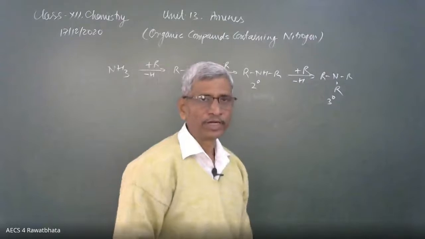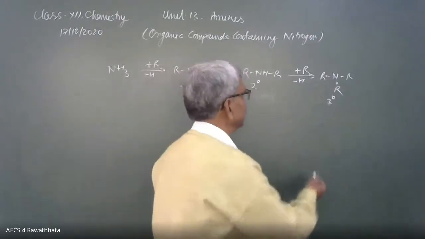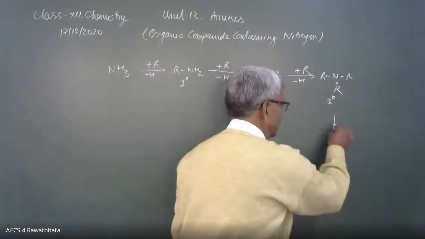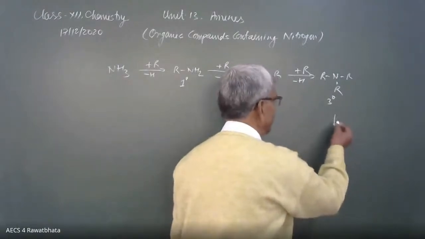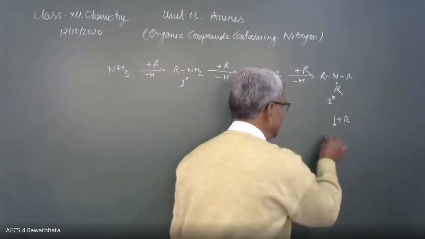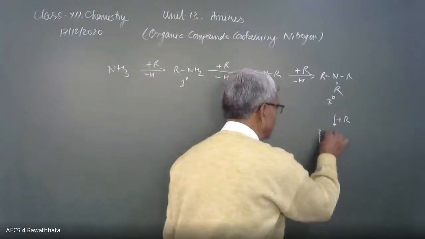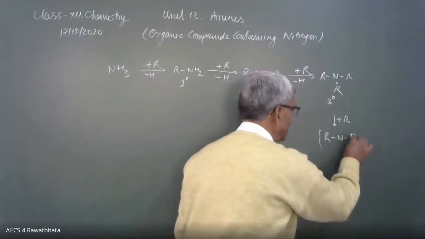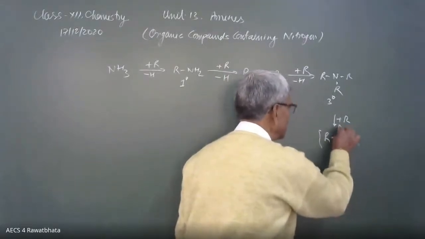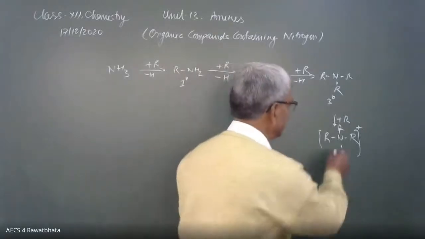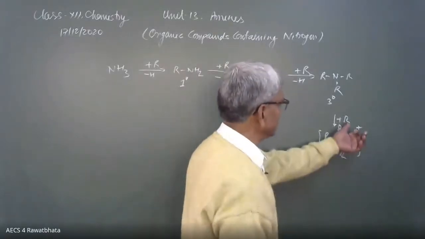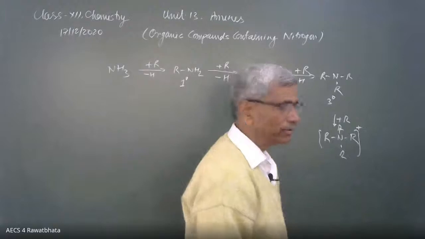Okay, here one more possibility is there. There is a lone pair over nitrogen, that's why one more alkyl group can join, plus R, and it forms this type of compound R, N, R, R, R positive. Because here nitrogen donates a pair of electrons, this alkyl is joining in the form of positive.